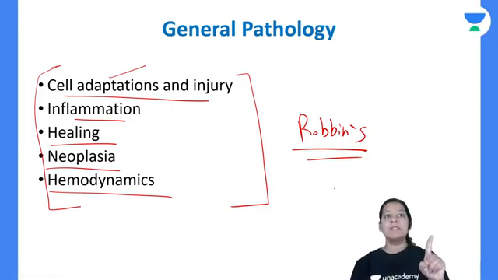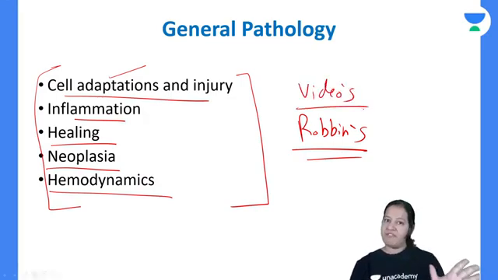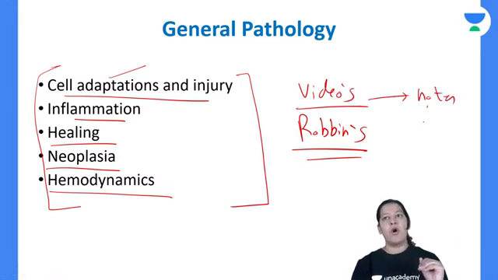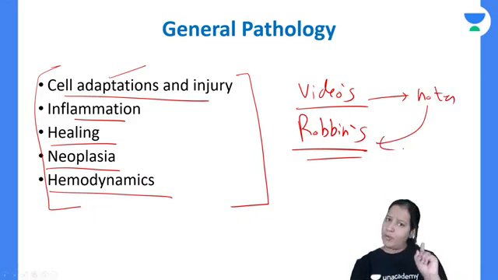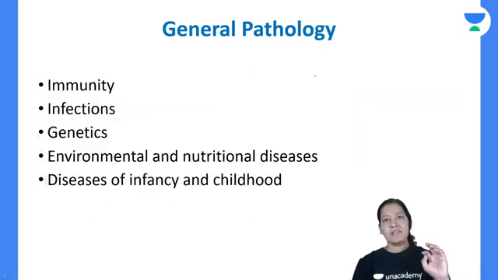So from Robbins, you have to read these 5 chapters after watching my videos. First watch my videos, make your notes. After making notes, read Robbins. It will be very easy for you. Please believe me, trust me, and do it for once. Try it for once.